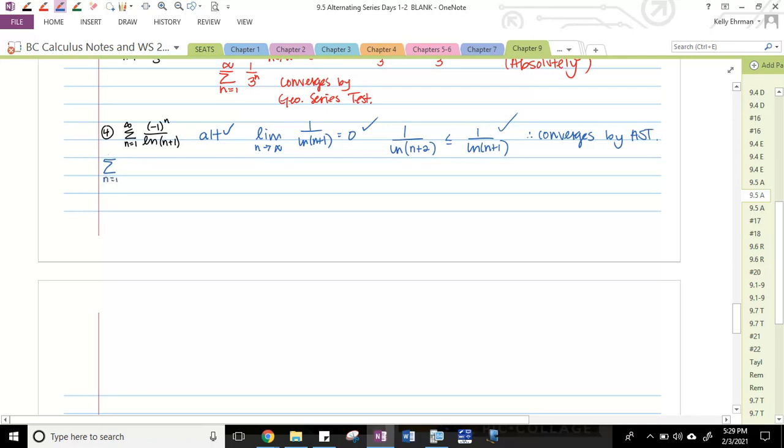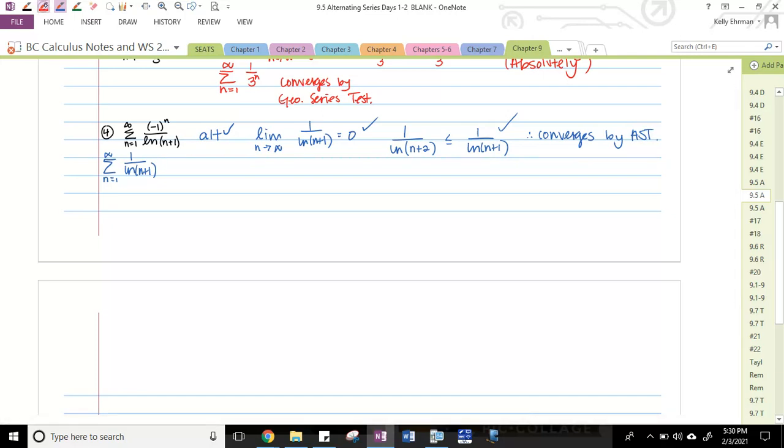So now the conditional or absolute part. When we're comparing it to its positive series, all we're doing right now is cutting off the negative 1 to the n, leaving 1 over natural log of n plus 1. But that's not a p-series, and it's not geometric, and I don't want to have to do integral test, because then we'd have to do by parts, right? Because it's a natural log. So remember, you can also think of limit comparison test or direct comparison test.